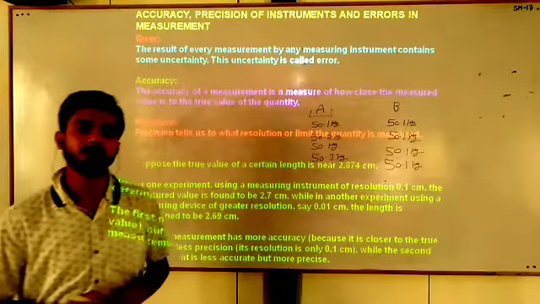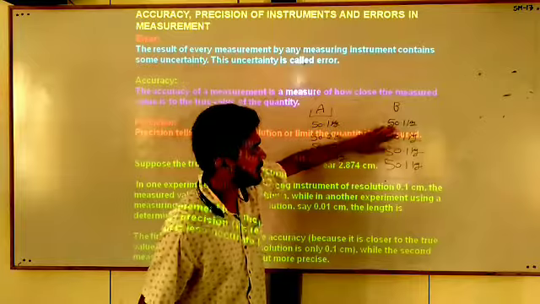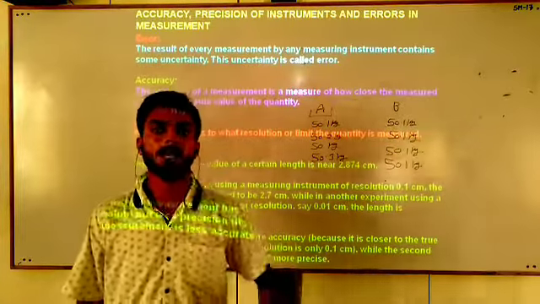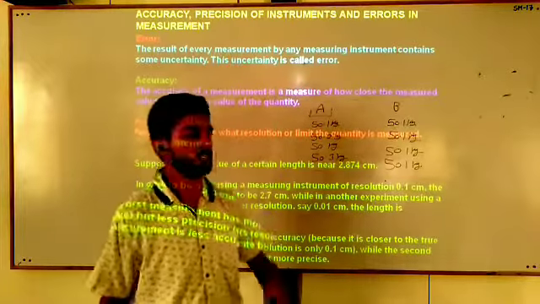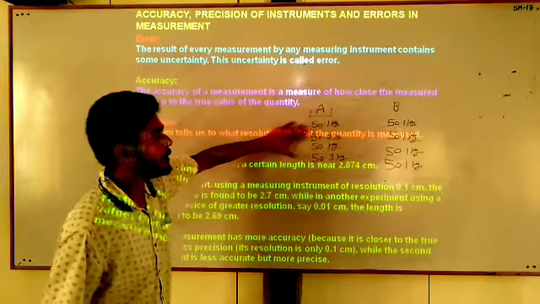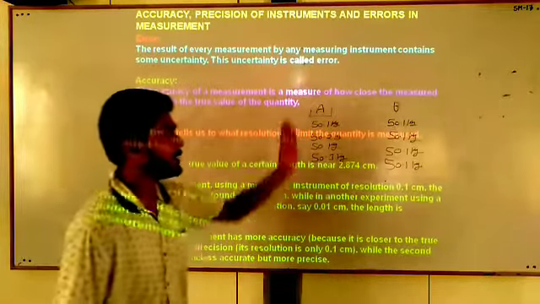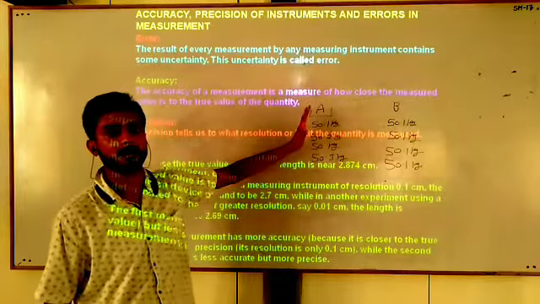Then you are confirmed that your weight is 50.1 kg, because this machine is repeating the same value again and again. But in machine A there are differences in the values. You will say that machine B is more precise than machine A.